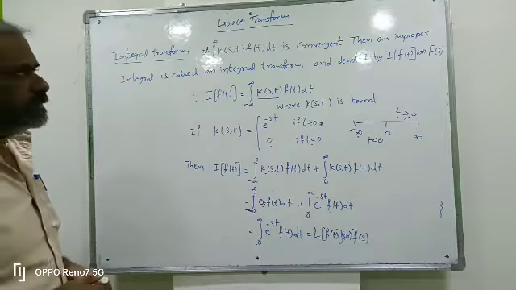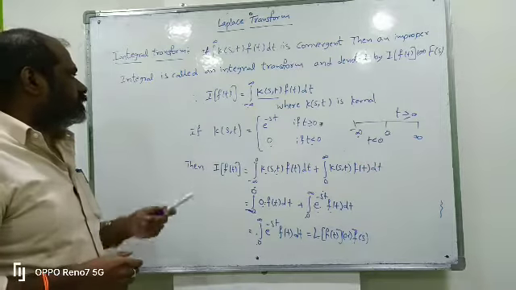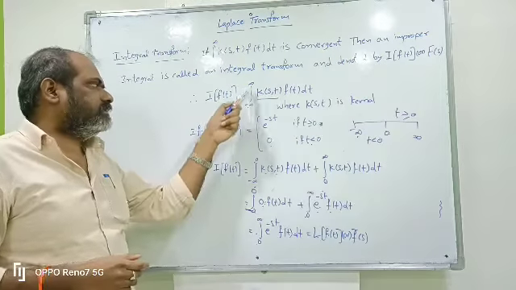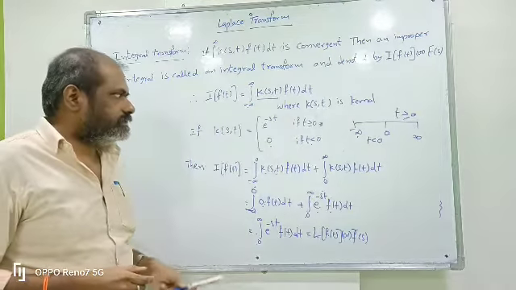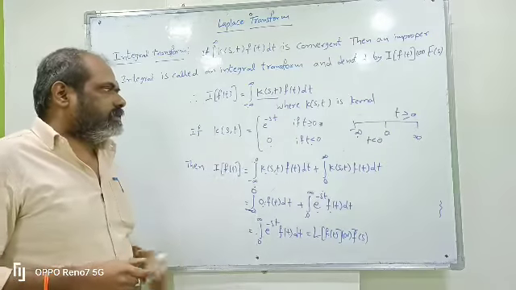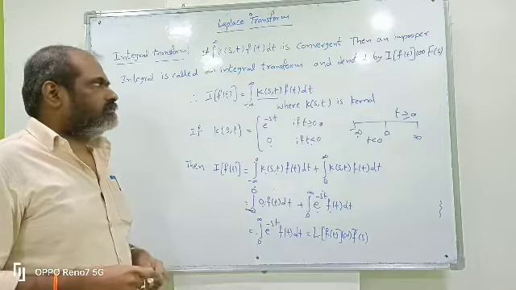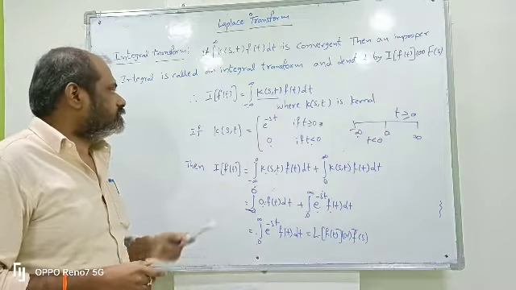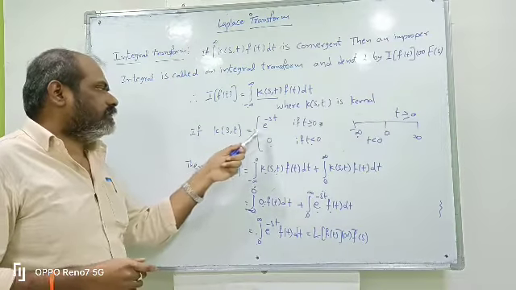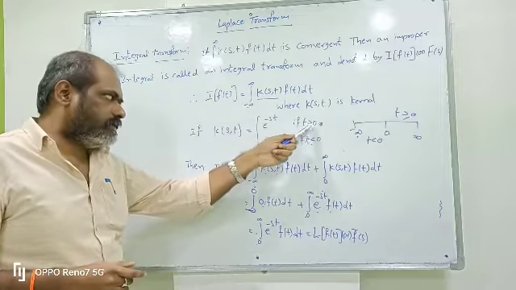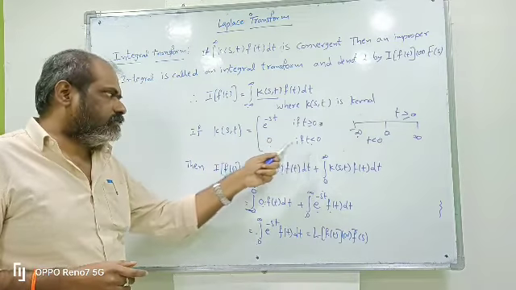So, what is the definition of the integral transform? I of f(t) equals the integral from minus infinity to infinity of f(s, t) f(t) dt, where f(s, t) is the kernel. The transformations depend on this kernel. So, what is the kernel for the Laplace transform? f(s, t) equals e power minus st if t is greater than or equal to 0, and 0 if t is less than 0.